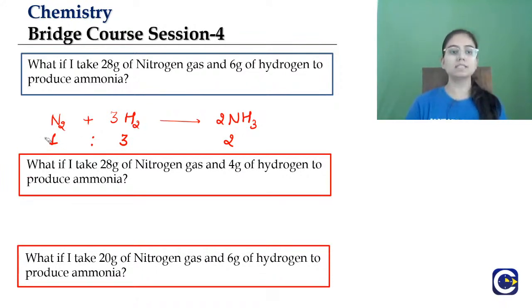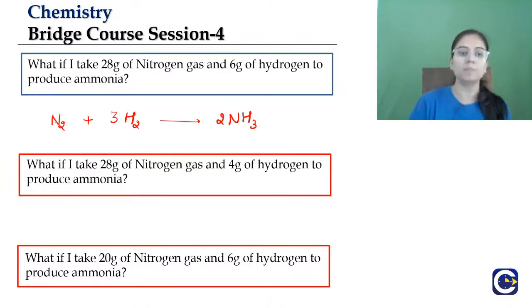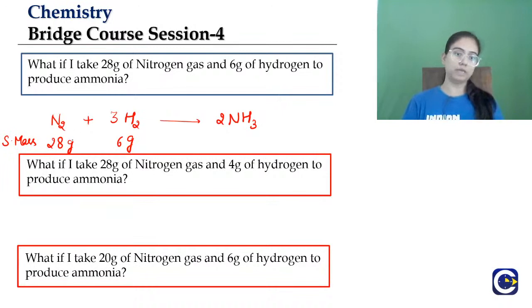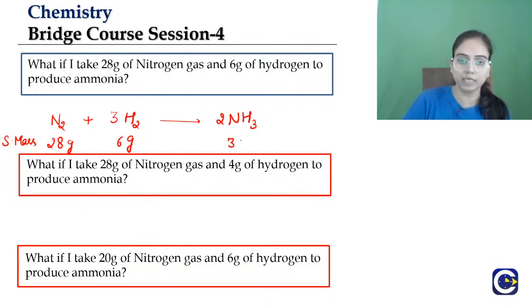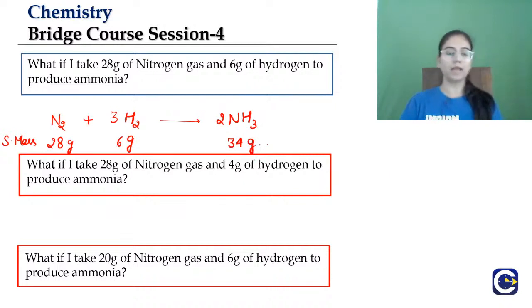Let's take mass. How many moles are participating? We will calculate their mass. By the simple method, we already know 1 mole of nitrogen will be 28 gram. 3 moles of hydrogen, 6 gram. 2 moles of ammonia, right? So the stoichiometric mass will be what? This is your stoichiometric mass. So 28 gram, 6 gram and 34 gram, right? So this is your stoichiometric mass.